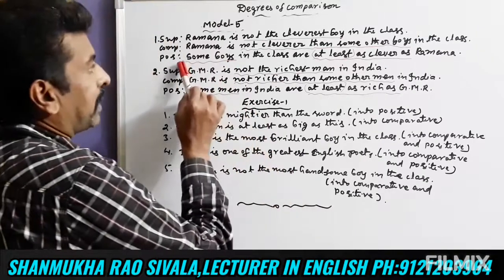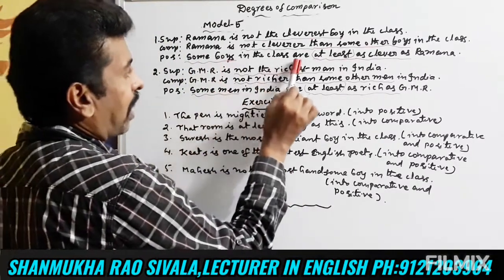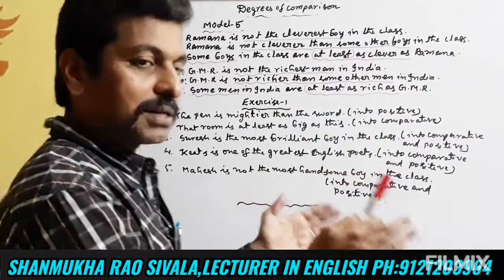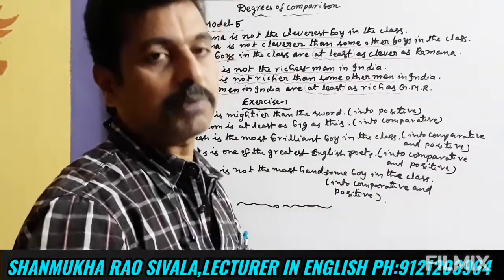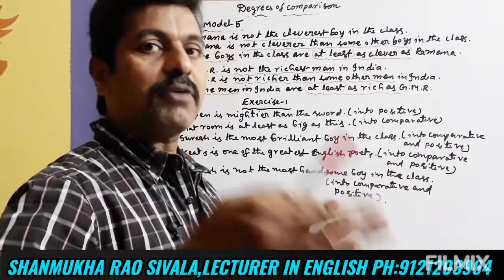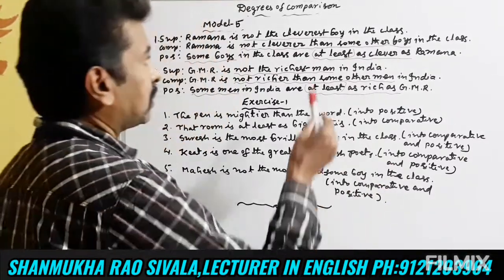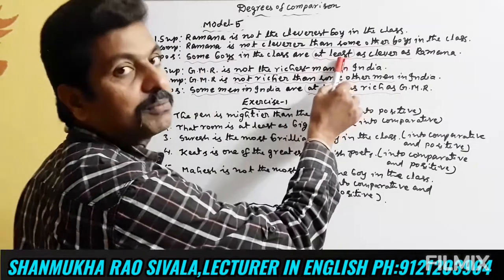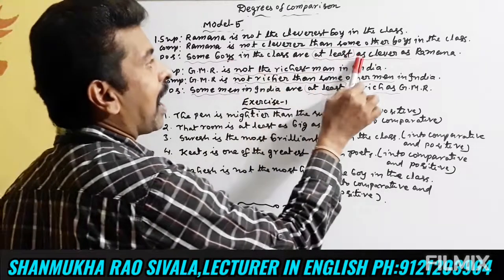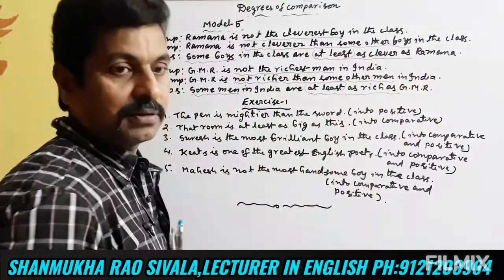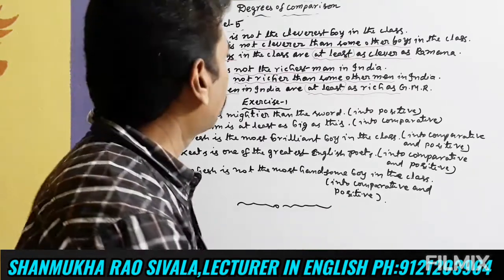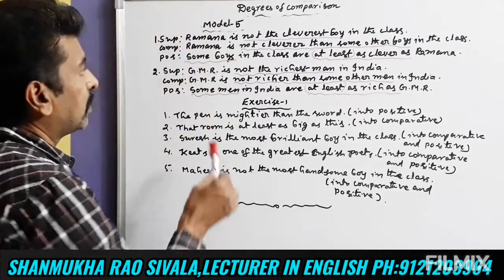And in positive degree, some boys in the class are at least as clever as Ramana. There are some boys who are as clever as Ramana. So this 'at least' can be written or can be omitted. We can write like this: some boys in the class are as clever as Ramana. There are some boys who are as clever as Ramana. We can write like this also.